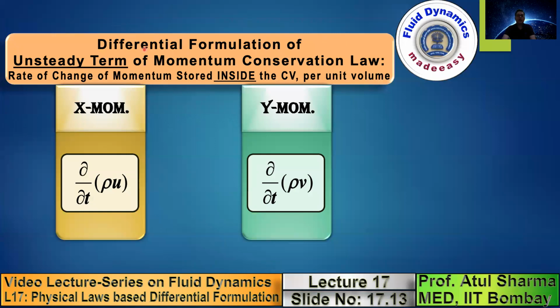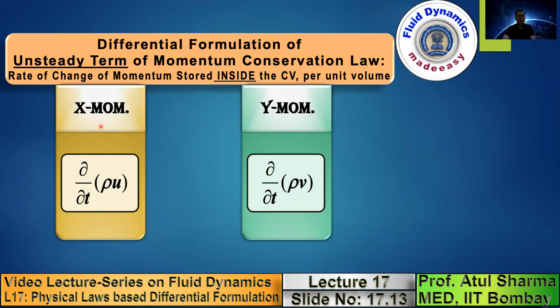Let us first start with the differential formulation of the unsteady term of the momentum conservation law, which corresponds to the first rate of change, the rate of change of momentum stored inside the control volume. Whenever we do differential formulation, we apply the conservation law and divide by the volume. The x momentum is given by the product of mass and u velocity.